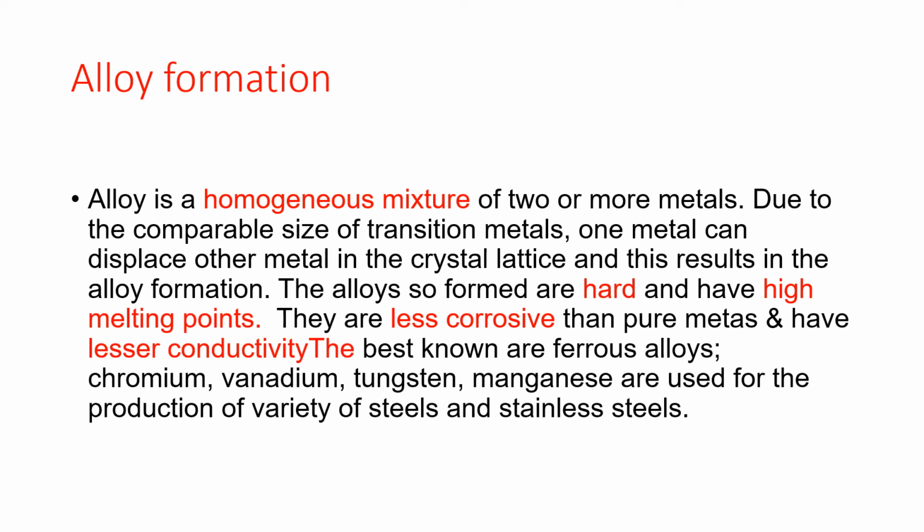Transition metals can form a number of alloys. Examples of transition metal alloys are ferrous alloys, chromium alloys, vanadium alloys, tungsten alloys, and manganese alloys, which are used for production of a variety of steels and stainless steel, etc.